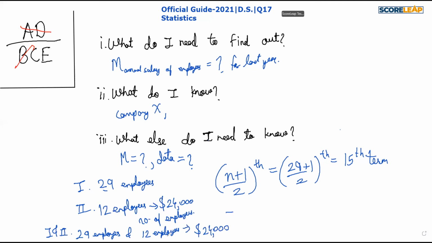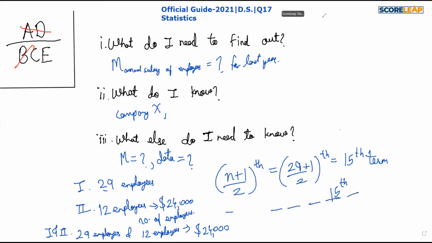But this doesn't give us any idea on the salaries of the rest of the employees. These 12 employees can be earning the highest salary, and they might be earning the lowest salary too. So the data corresponding to the 15th salary is not given.